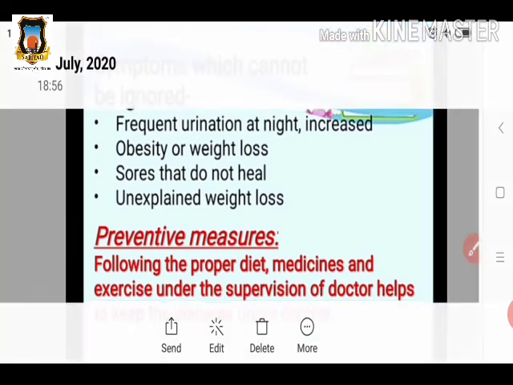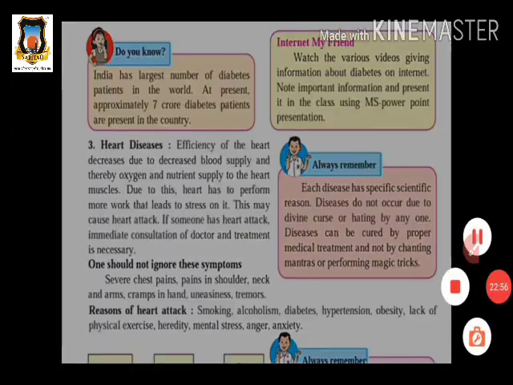In this case, the third disease is, what is the third disease?